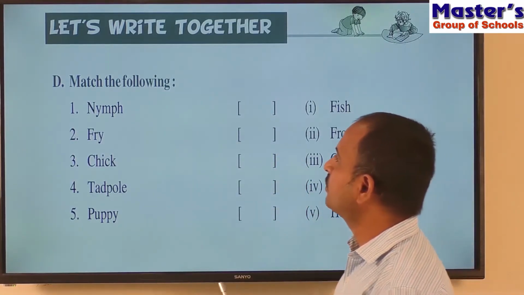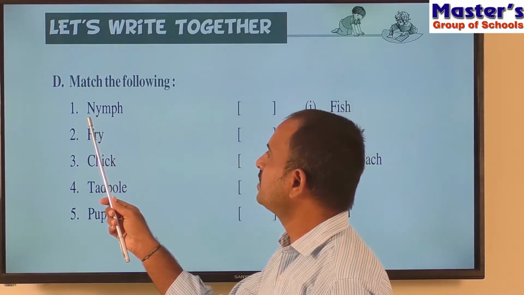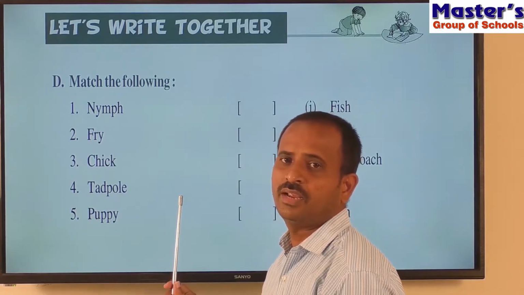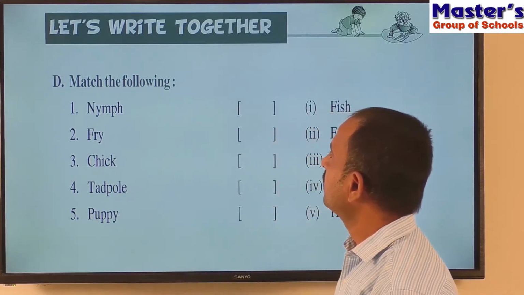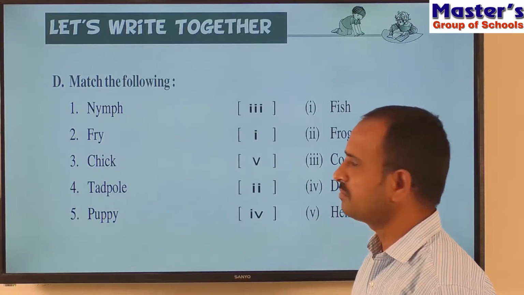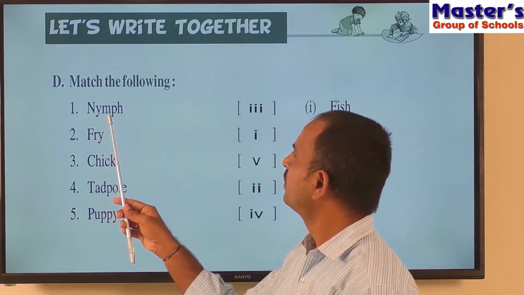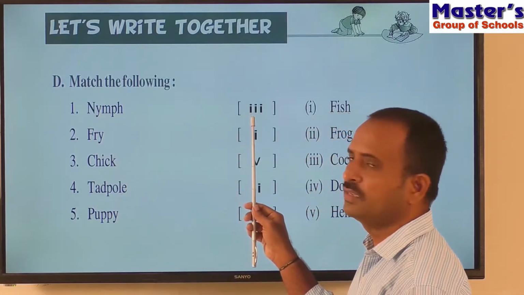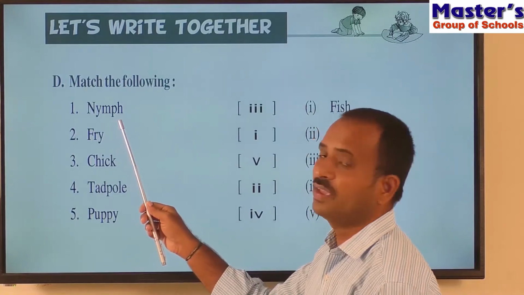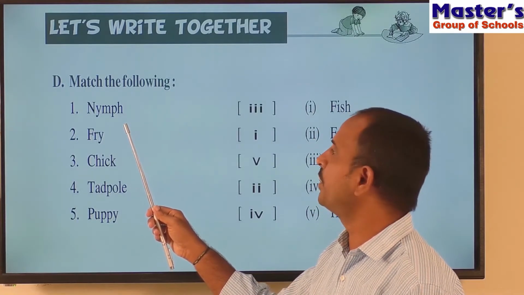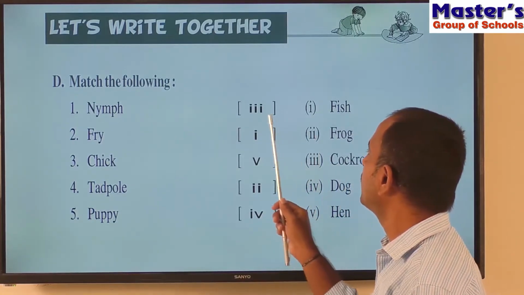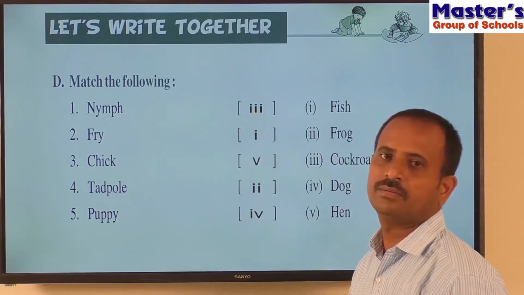So let us see the first one. Nymph. So what is nymph? Children, this is the matching, and let us see the answers for the match. Let us see how these are matching. The first one is nymph. The answer for the nymph is 3. What is the third one here? Cockroach. So the nymph is the young baby of cockroach. Here cockroach is the third option. So that's why write 3 in the bracket.